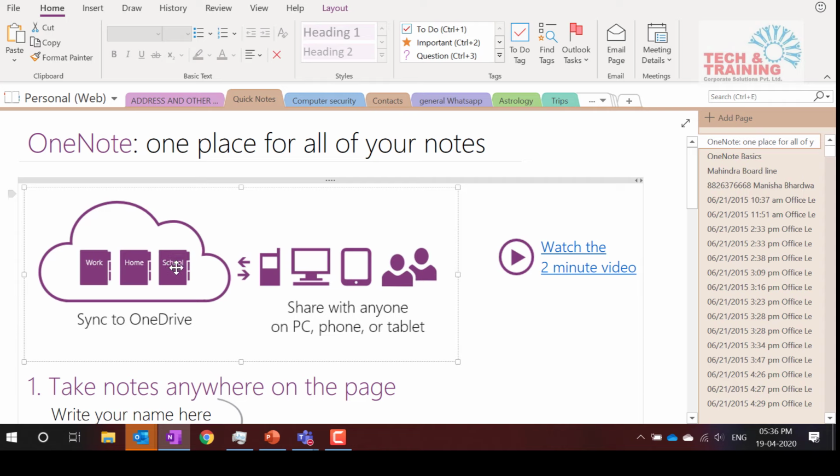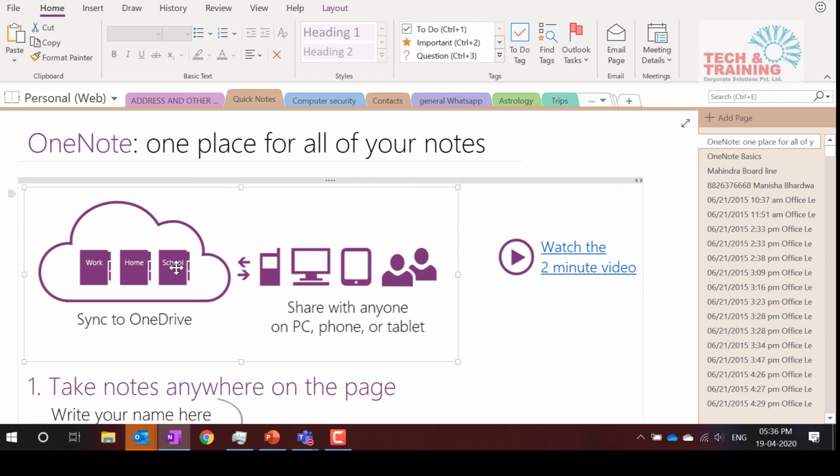Now the best thing about these notebooks is you can synchronize them and share them with your friends and colleagues. Just in case you don't want to share it, you can have the notebook synced to your mobile as well as other devices. That is also possible. You can make your notes personal, or you can create notes for friends and family. So right here in front of you, I'm going to start with creating a new OneNote notebook.